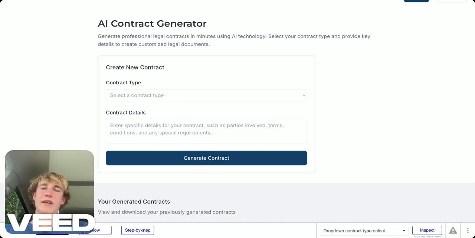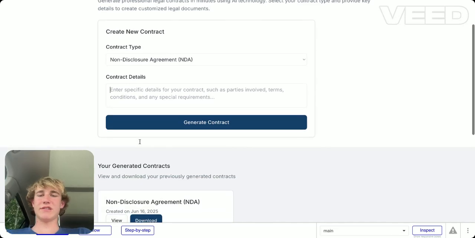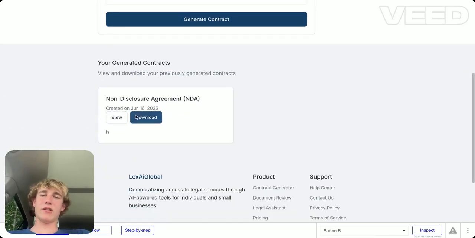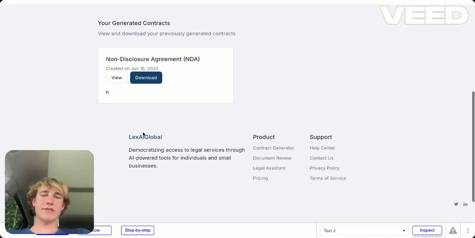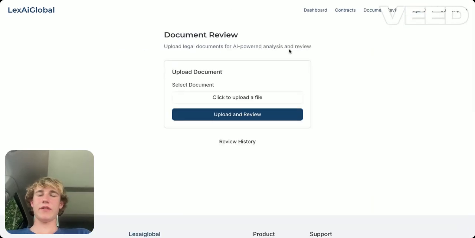So say we just want to do an NDA, we would type here, you type the dates, the parties involved, some requirements and some conditions, then click generate contract, and all of your generated contract would be right over here, as you can see. And then say we go over to document review.